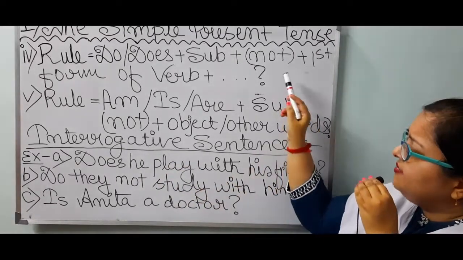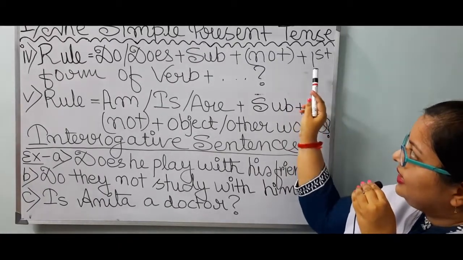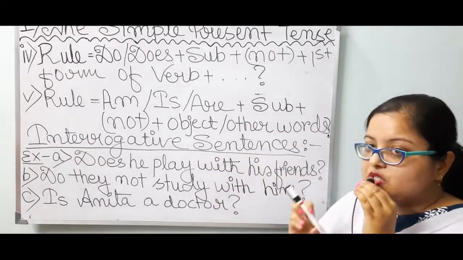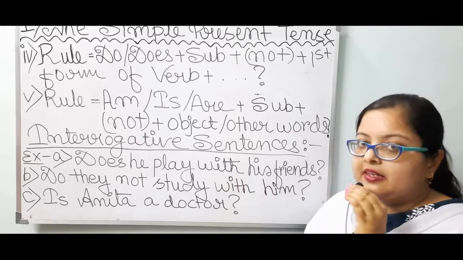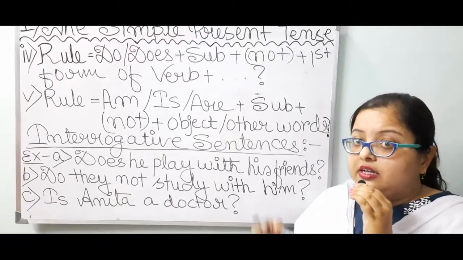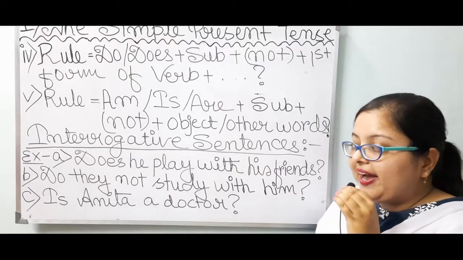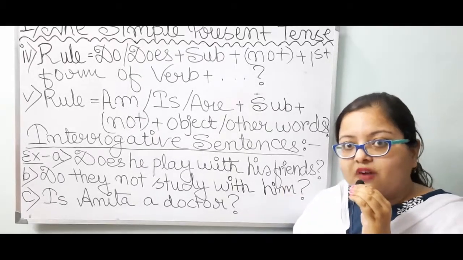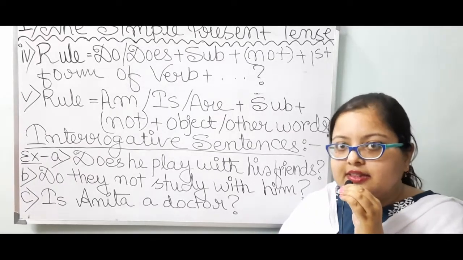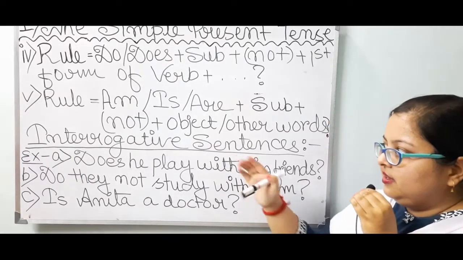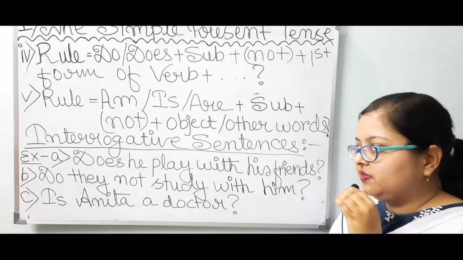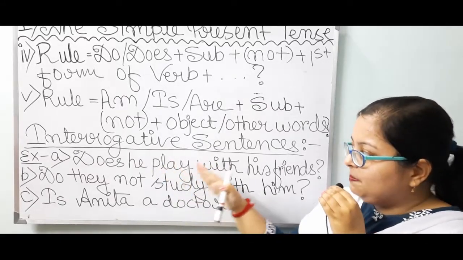Next, I have not taken the optional not, rather the first form of verb. So play. I have taken the verb, first form, play. If the rule had required second or third forms of the verb, then it would have been played. Played, second form, third form is also played. Now over here we don't require second and third forms, just the first form of verb. So we need play. Does he play?